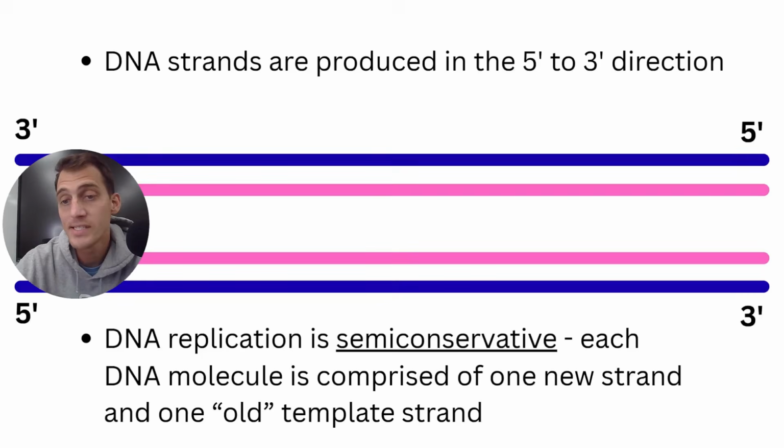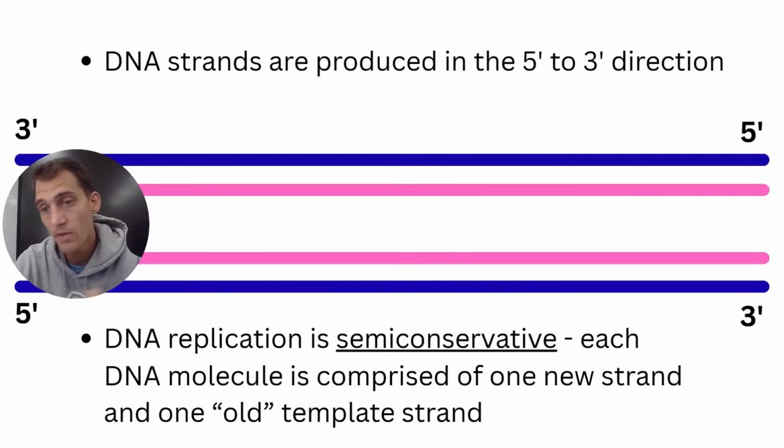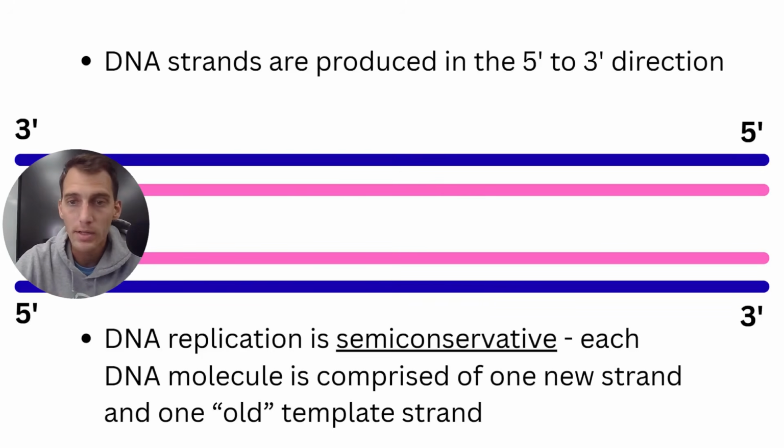DNA replication is semi-conservative, and that is not a political stance, right? So semi means half, conservative means conserved or saved, right? In my 2 DNA molecules that I now have, they're made of 1 strand that is conserved, that's left over, or the old strand, and 1 newly synthesized strand, okay? And this is going to happen every time DNA gets copied. This happens again and again. 1 strand is saved, 1 strand is new, or old and new, in other words, okay? And that's what semi-conservative means, all right?